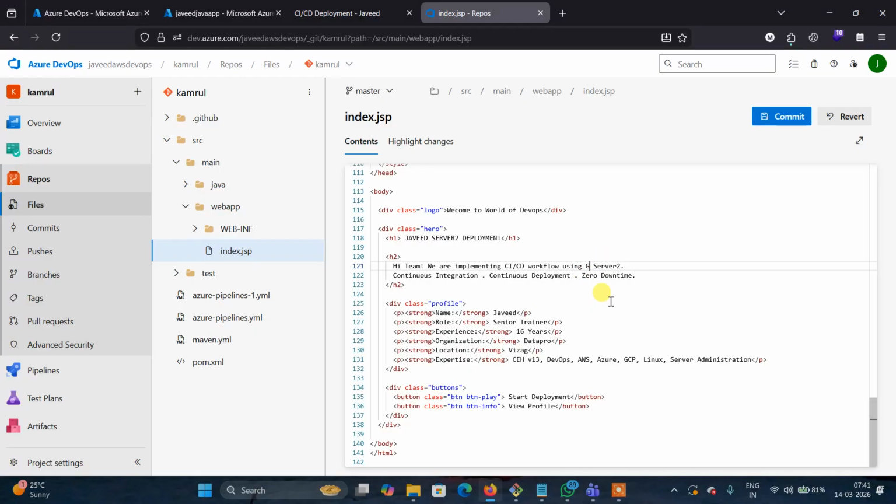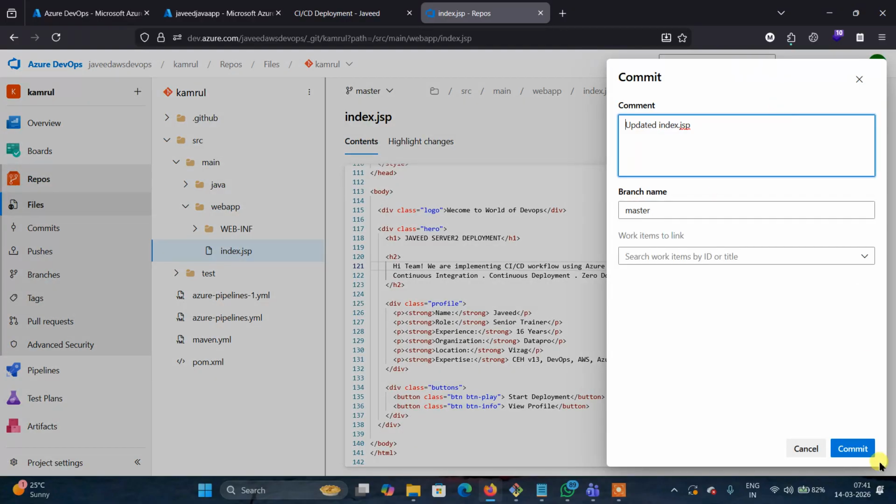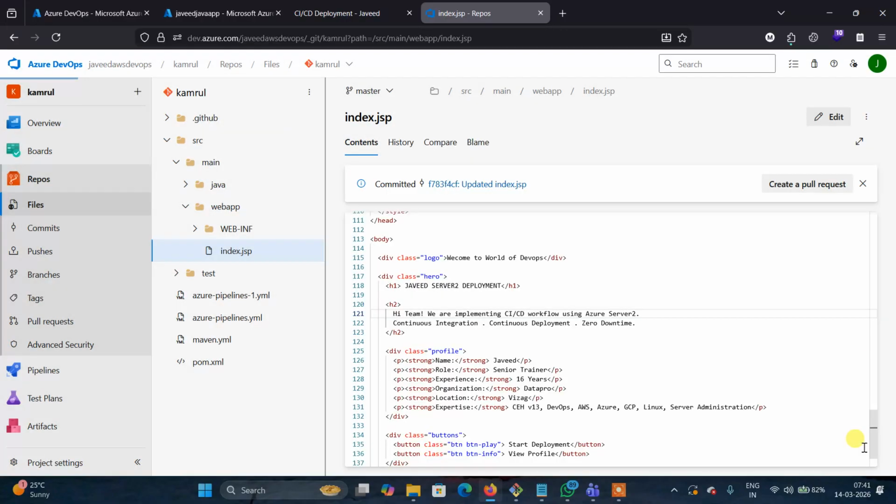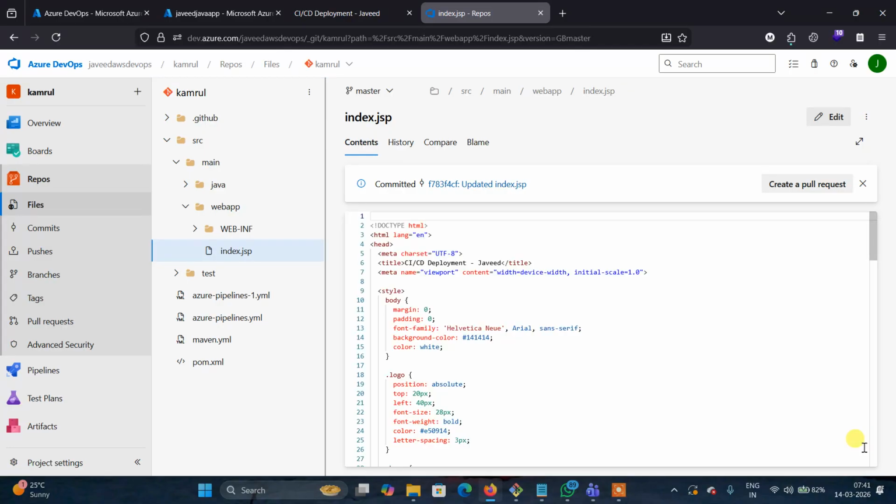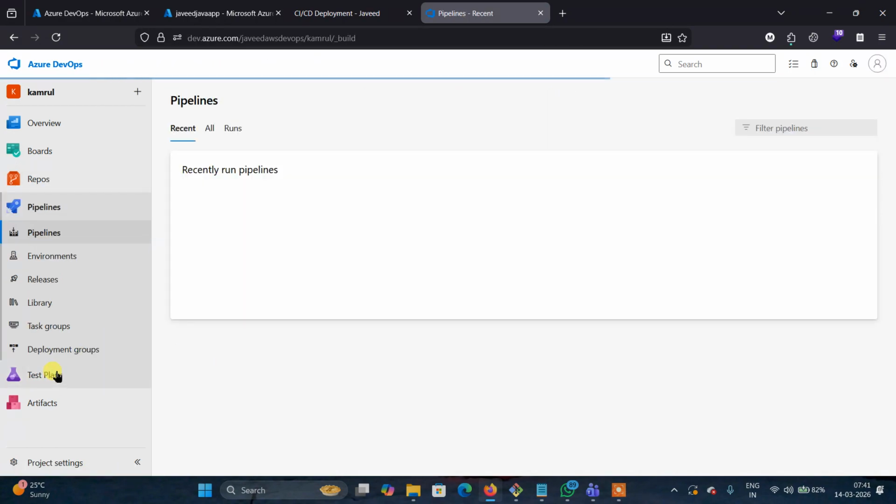I'm making a change as Azure server. Okay. Now click on commit. Now I committed. Okay. Now go to the pipeline.